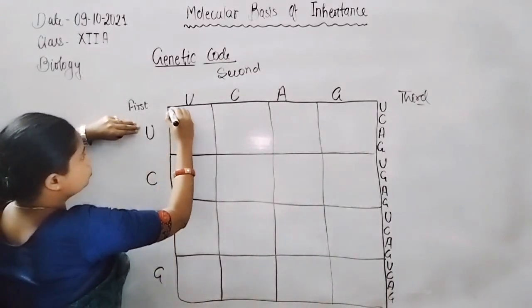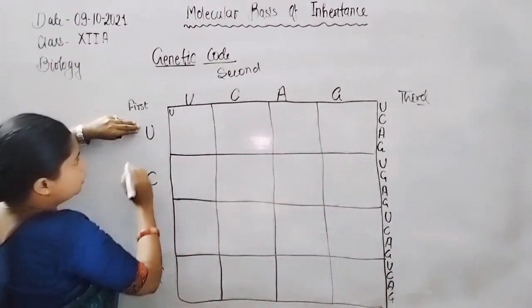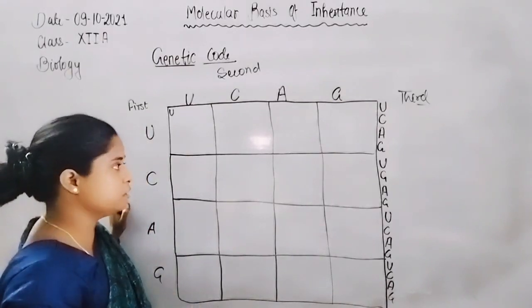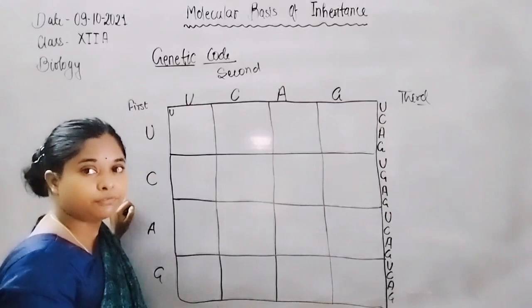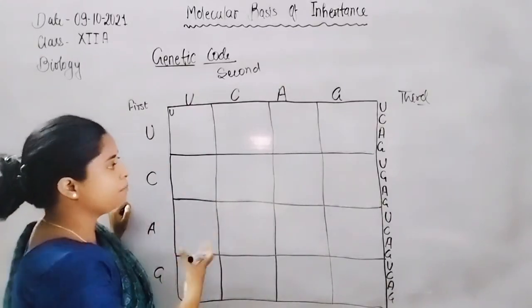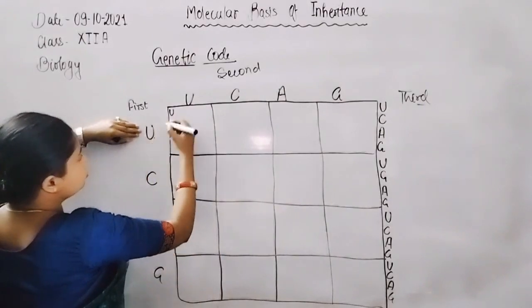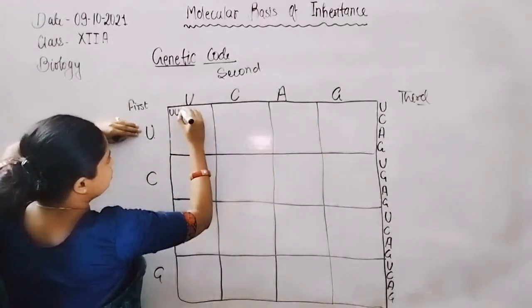First let us write the combination of triplet codons, because we know they appear in the form of triplets. In doublets they would only code 16, so there is only one possibility: there are 64 codons. How do we make 64 codons? First position is U, the second is U, and the third is U again.